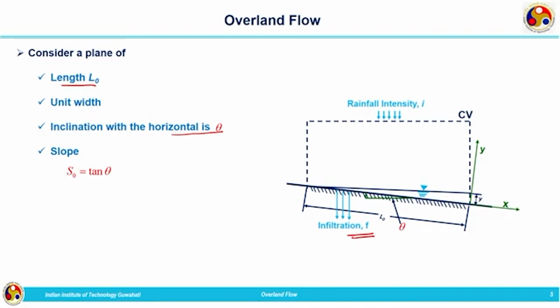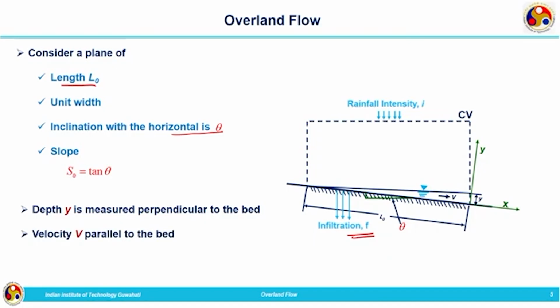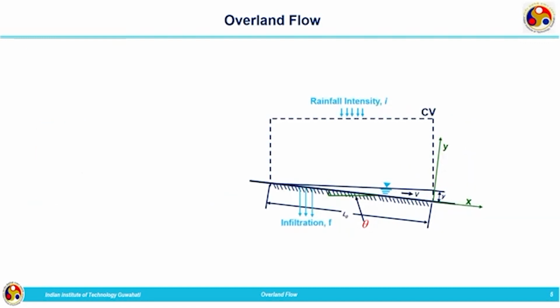That y is measured perpendicular to the plane along the y direction, and the velocity is along the direction of x, that is represented by v. So, the depth y is measured perpendicular to the bed and velocity is measured parallel to the bed. This is the same representation which I have shown in the previous slide.